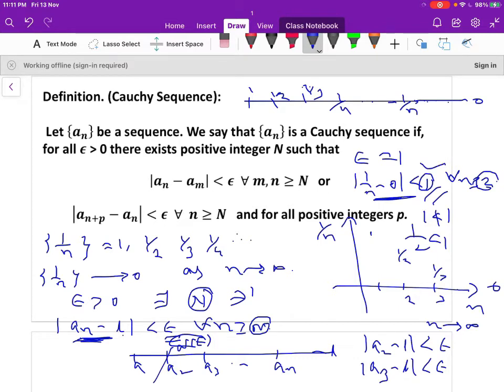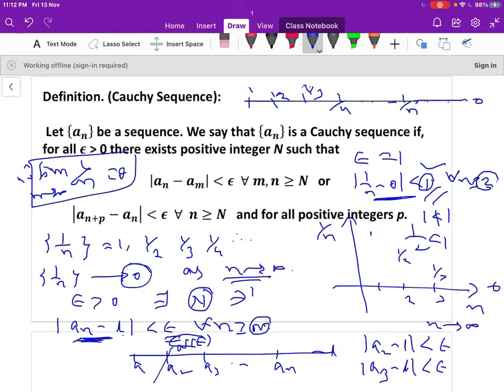So this is another way to define the notion of the convergence of a sequence. When n increases, our sequence goes to some finite real value. Therefore, the sequence is a convergent sequence. In this case, 1 by n converges to 0 as n increases. Therefore, the sequence 1 by n is a convergent sequence, and you can write the limit of 1 by n as n tends to infinity equals 0.